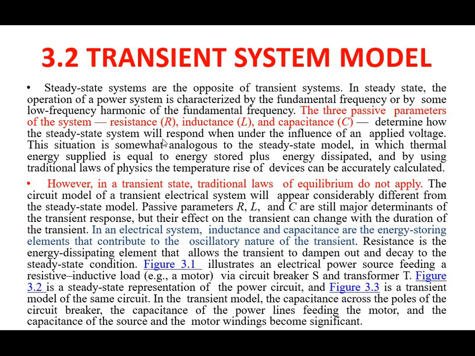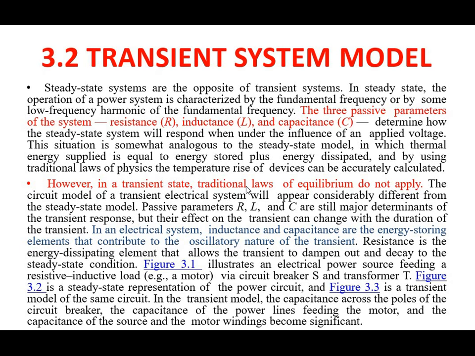So we know that the total energy supplied in any system is given by the sum of the energy stored in the system plus the energy dissipated by this system. However, in a transient state, the traditional laws of equilibrium do not apply.